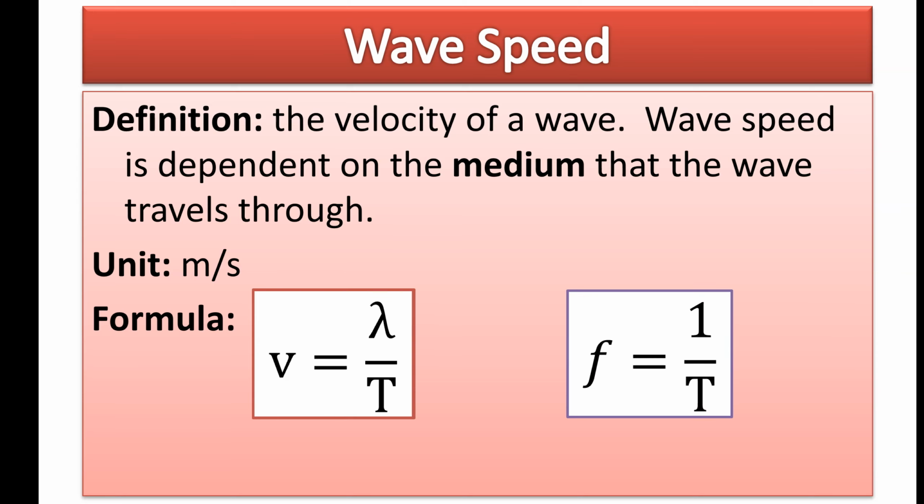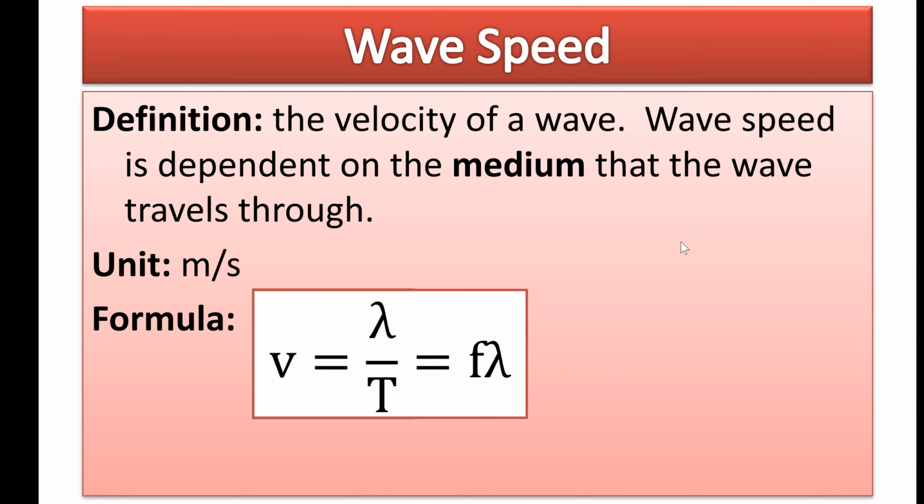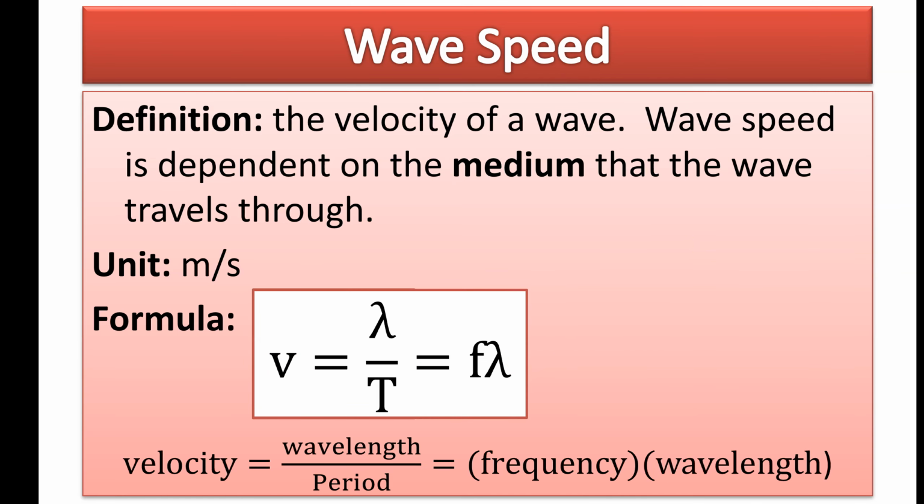And we also know that frequency is equal to the inverse of the period. And so we have a period in the denominator here and a period in the denominator over here. So you could actually replace the 1 over T with just an f. And that's how we get our wave speed equation, v is equal to f lambda. That's how you'll typically see it, because frequency is a wavy type of stuff, and wavelength is definitely a wavy type of stuff. So if you're talking about wave speed, they typically use v equals f lambda, because it's a new spin on a similar idea.